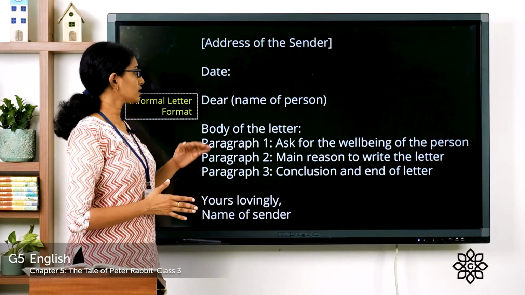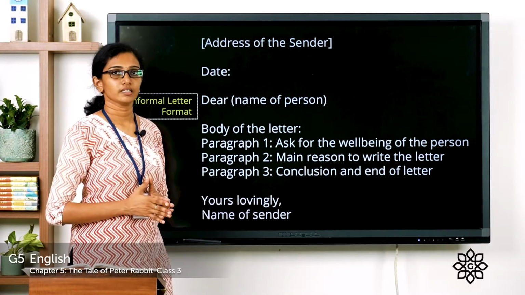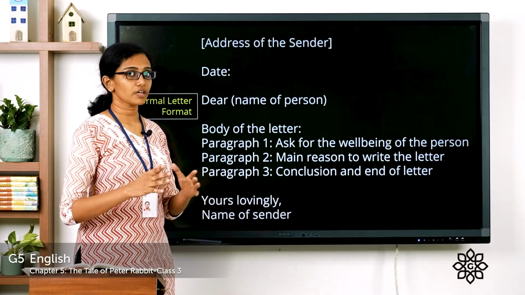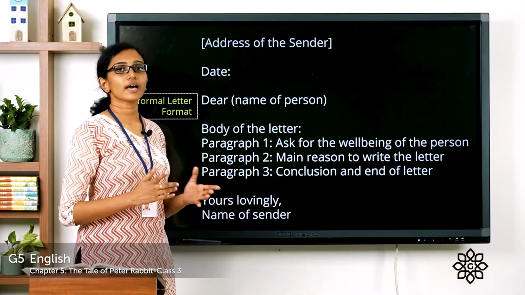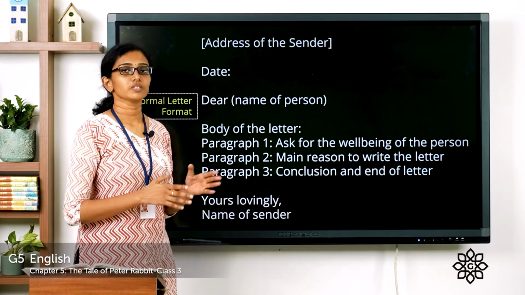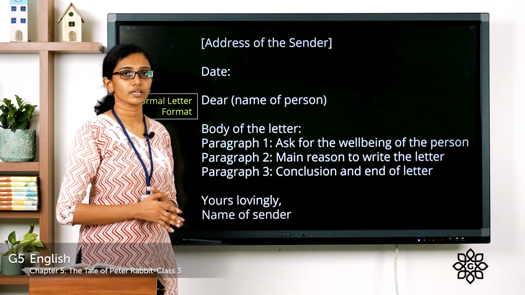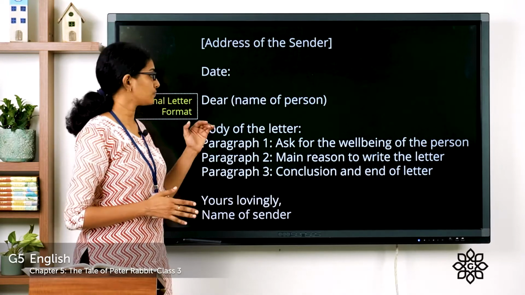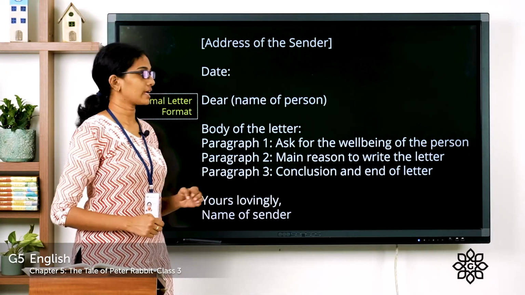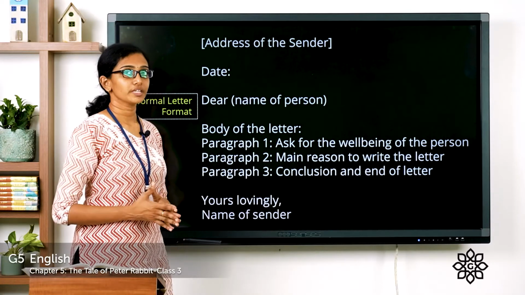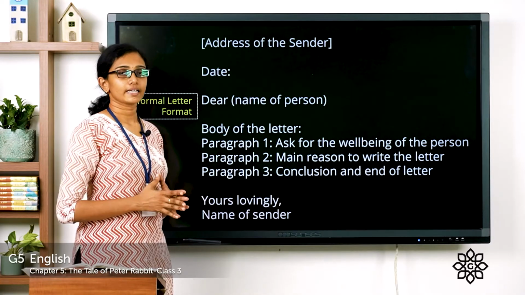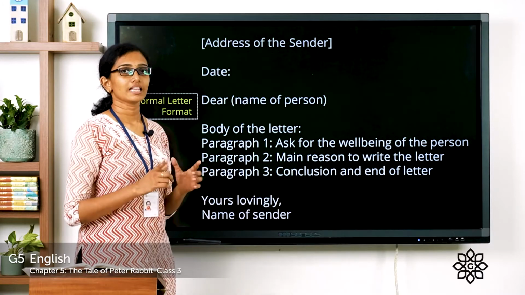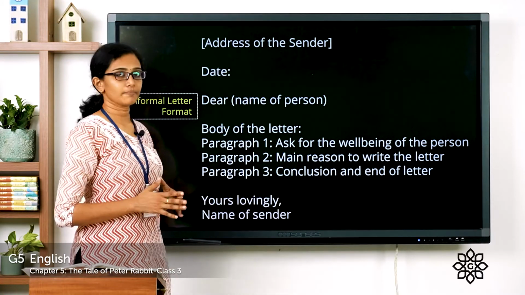And below the greeting, you have to write the body of the letter. And generally, write the body of the letter in 3 paragraphs. In the first paragraph, you have to ask for the well-being of the person. How this person is, how he or she is doing, and what is happening with their life. And in the second paragraph, you have to describe why you are writing that letter. What is the main reason for writing such a letter to that person?